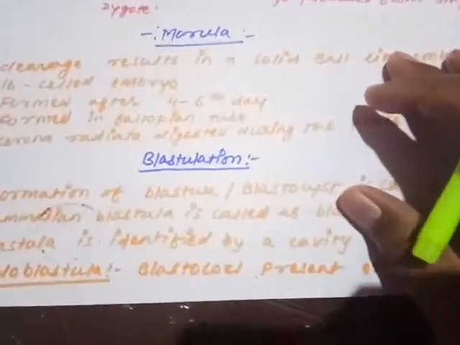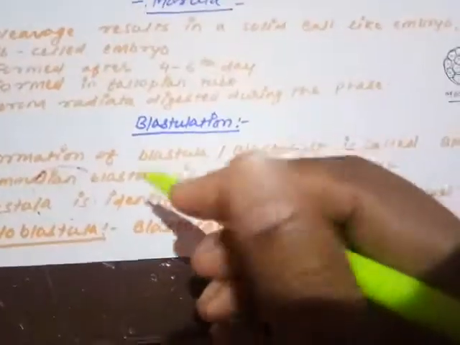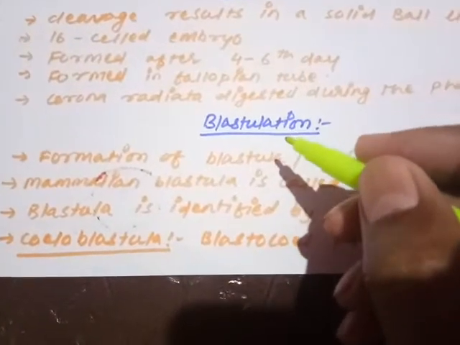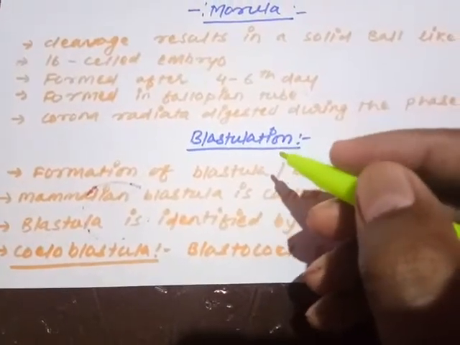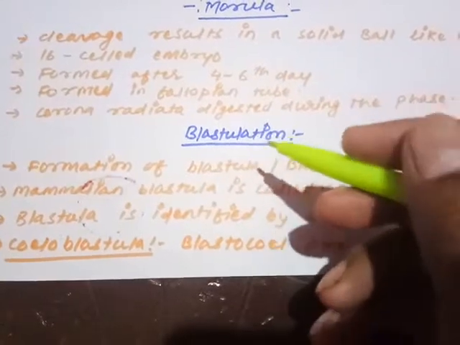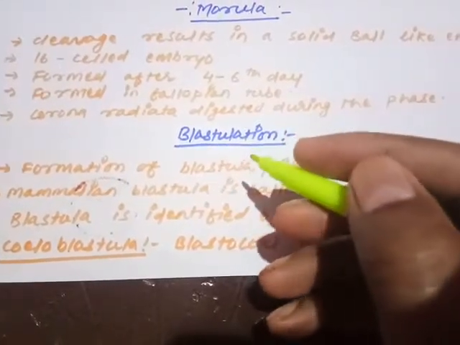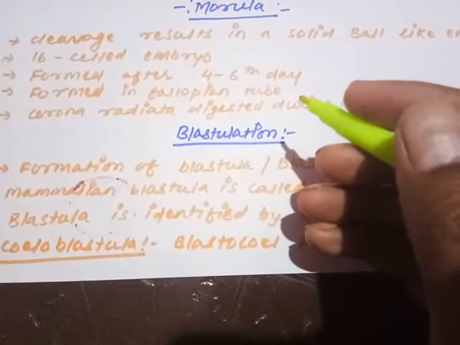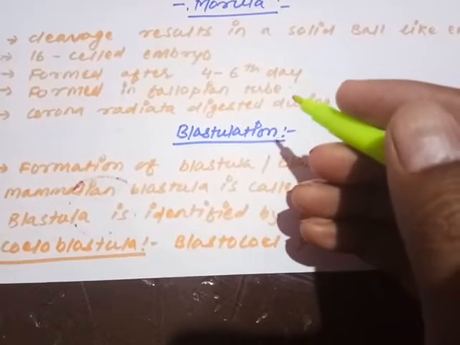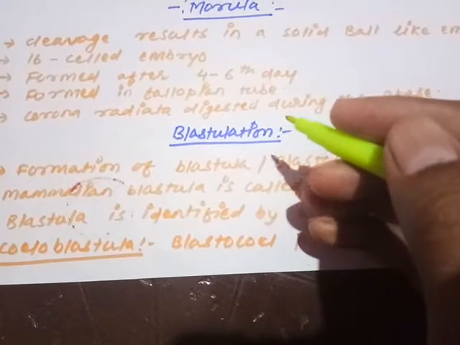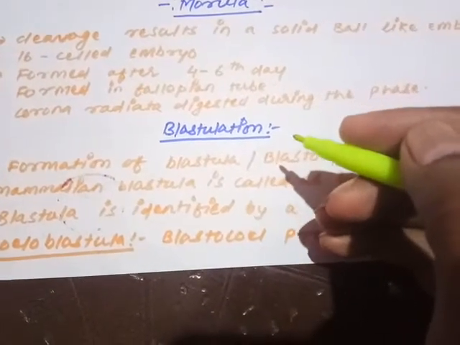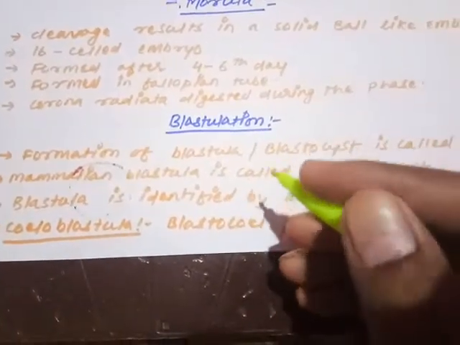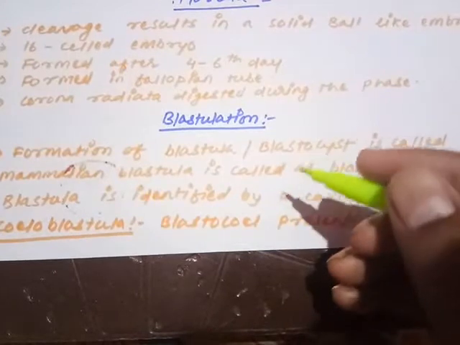Moving on to the next embryonic form, that is called blastula, and the formation of blastula is called blastulation. Normally in all animals, the morula converts into a hollow cavity structure, that is called blastula. But in humans and mammals, that blastula is called blastocyst. So blastula is a hollow ball-like embryo. The morula was a solid ball-like embryo.